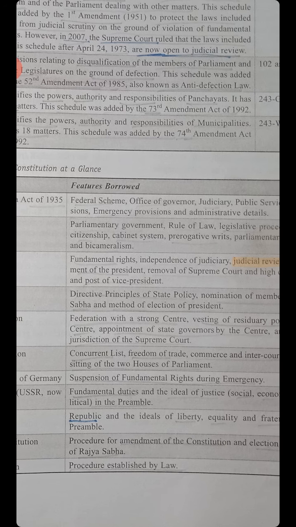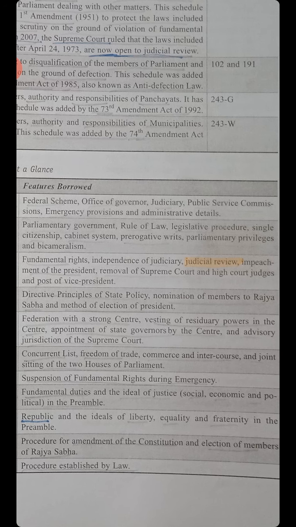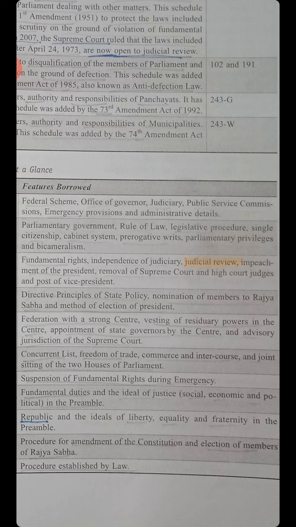From the Australian Constitution: concurrent list, freedom of trade, commerce and intercourse, and joint sitting of the two houses of the parliament.